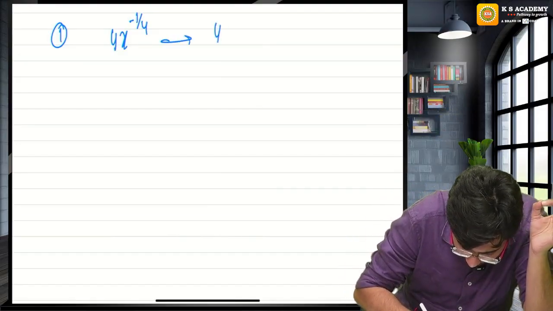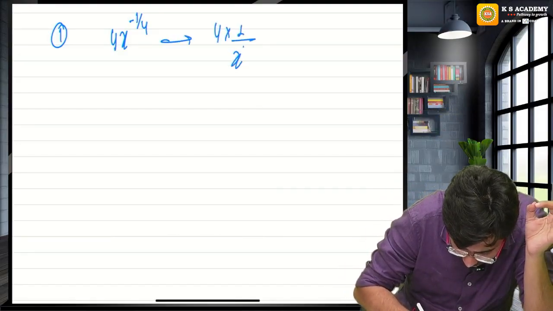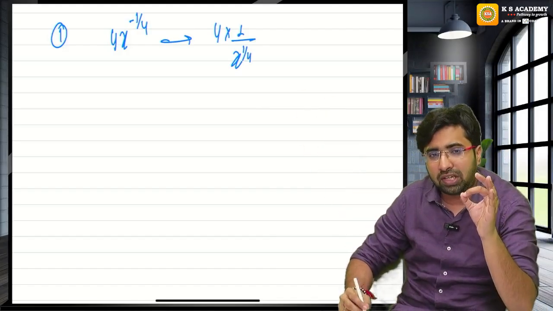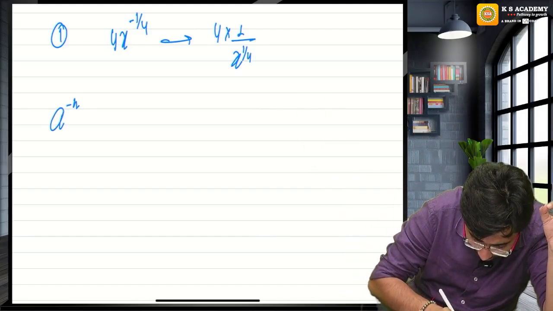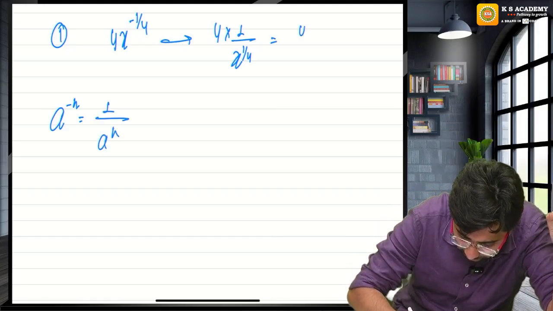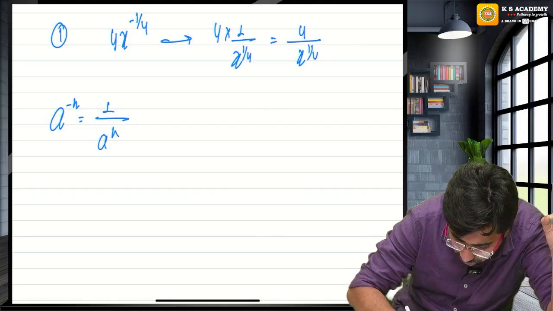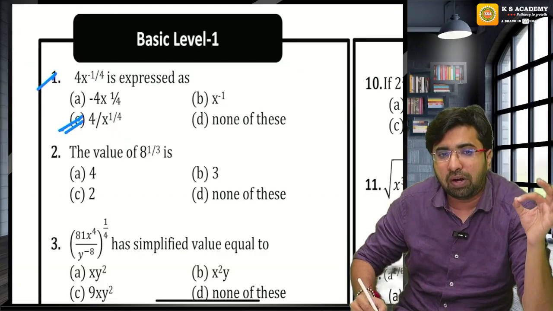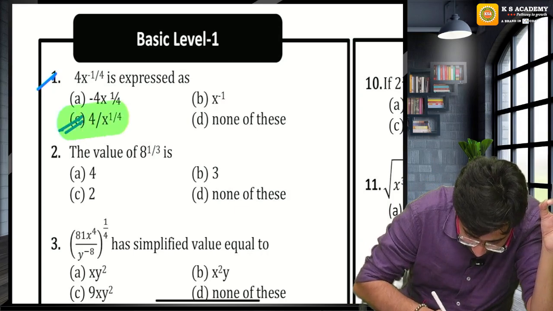Guys, can I write 4 into 1 upon x raised to the power 1 by 4? Whenever you take reciprocal, the sign of power will change. Guys, this is the same: a raised to the power n means 1 upon a raised to the power n. Guys, multiply 4 into 1, 4 upon x raised to the power 1 by 4. So guys, the correct answer is 4 upon x raised to the power 1 by 4. Guys, option C is the right answer.